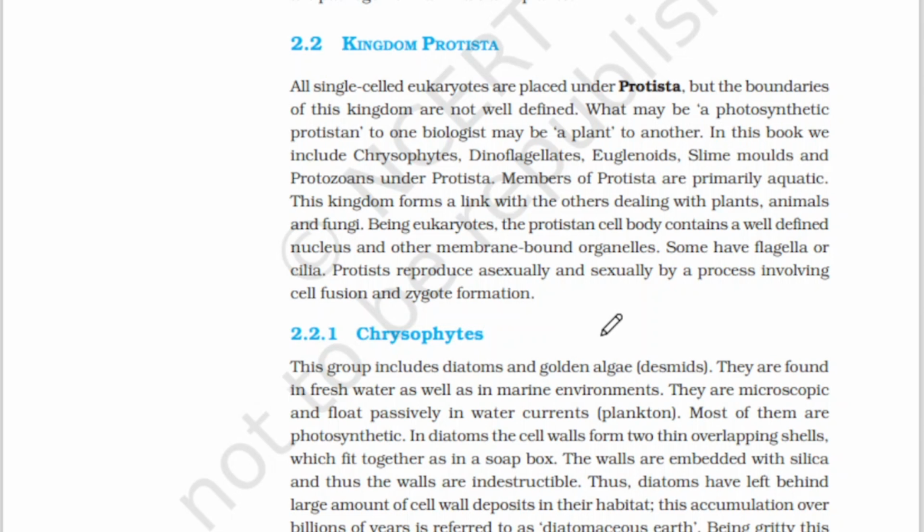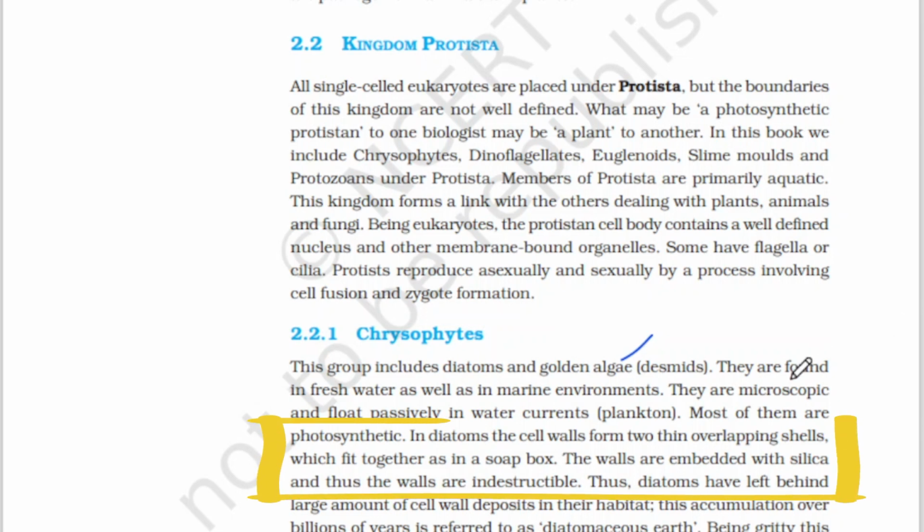Coming to chrysophytes, this group includes diatoms and golden algae. This is also called desmids. They are found in fresh water as well as in marine environments. So their living conditions are both fresh water and marine environments. They are microscopic and float passively in water currents. Plankton is an example. Most of them are photosynthetic.